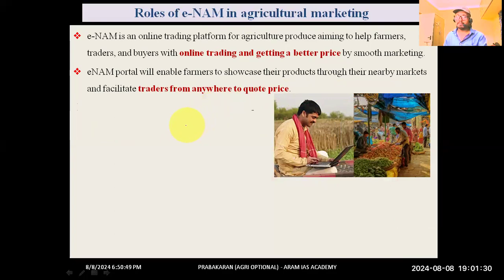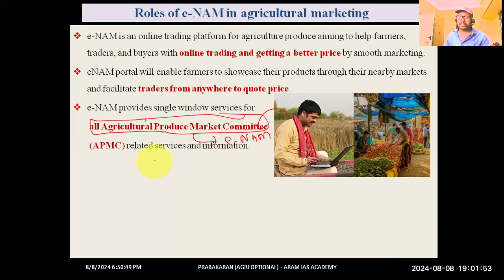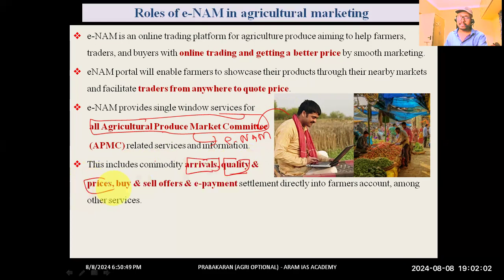So the third point was that the ENAM portal provides access to all APMC mandis. Almost all, I cannot say all, but most of the APMC mandis were registered under the ENAM portal. So these farmers will have access to these APMC mandis. What information can they avail? The price discovery, or what the arrivals were, what the demand was, what the supply was. Arrivals, quality, prices, buy and sell offers, and after receiving an offer, they can have the e-payment through the portal itself.